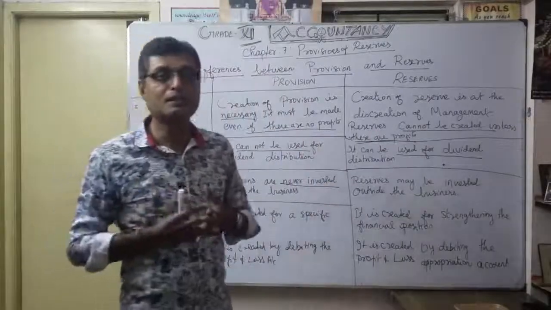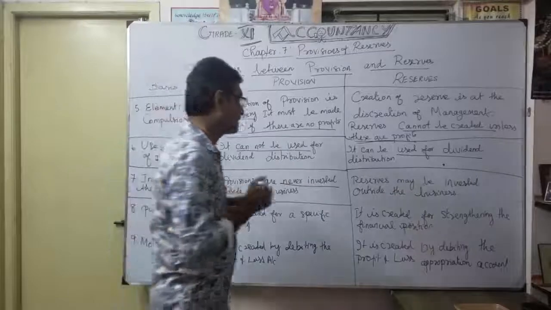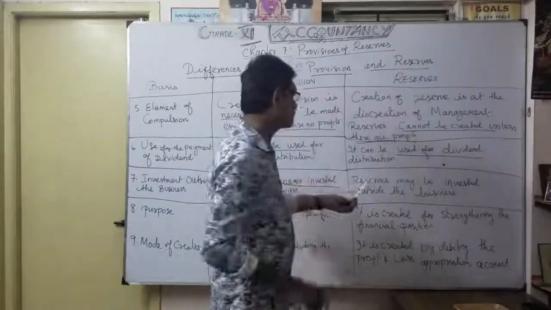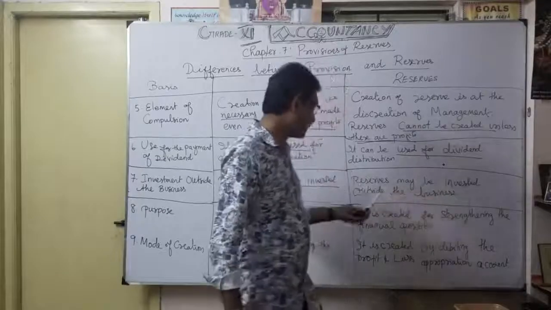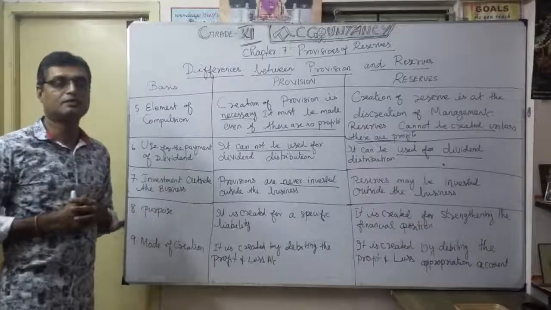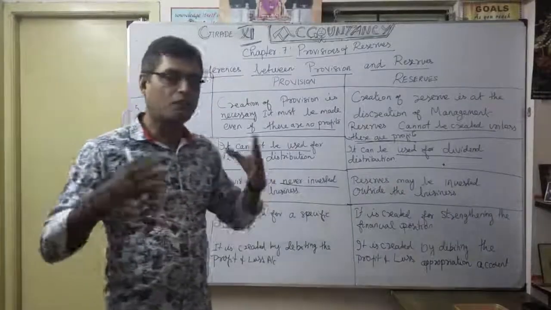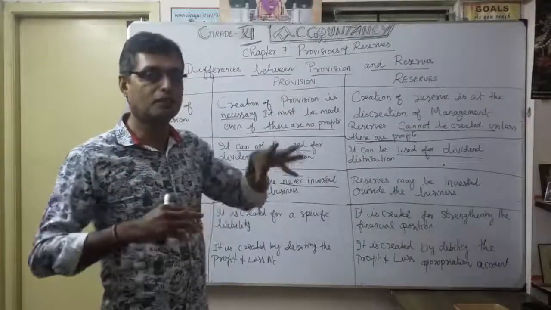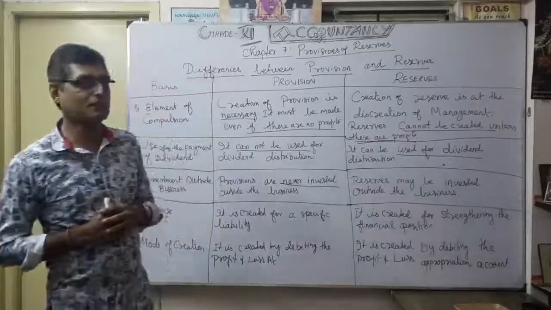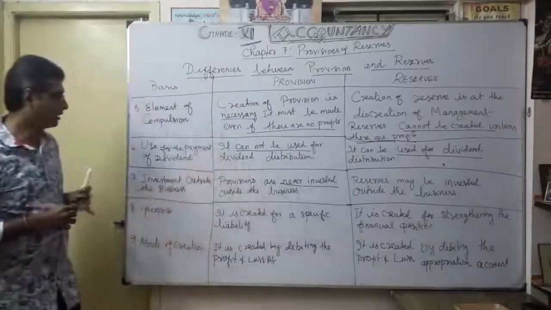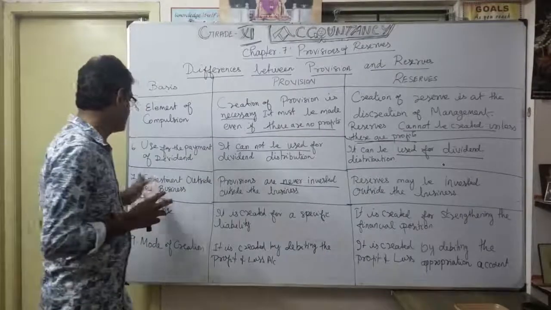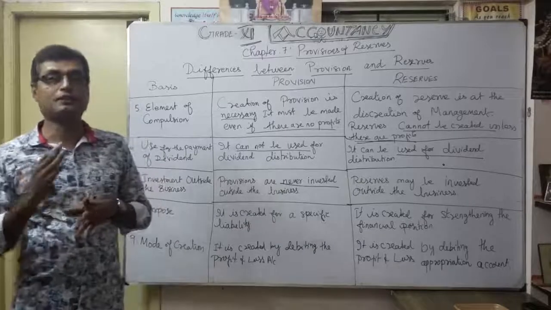That can be possible according to the reserves point of view. Reserves may be invested outside the business, but provisions are never invested. Provisions created for business purposes cannot be invested outside. That's the logic. That's our seventh important differentiation.